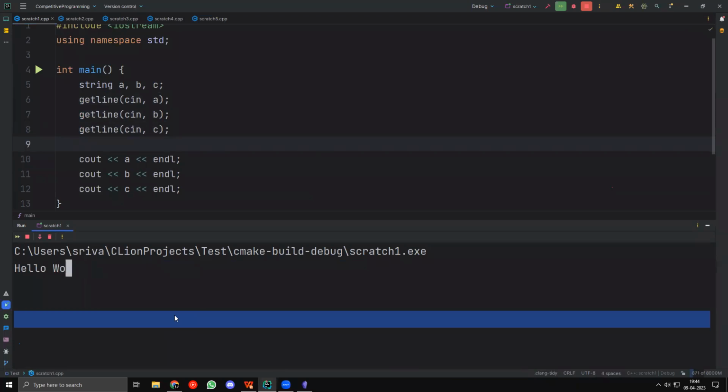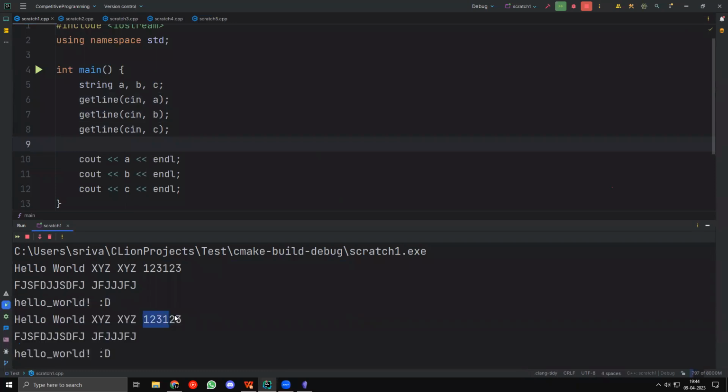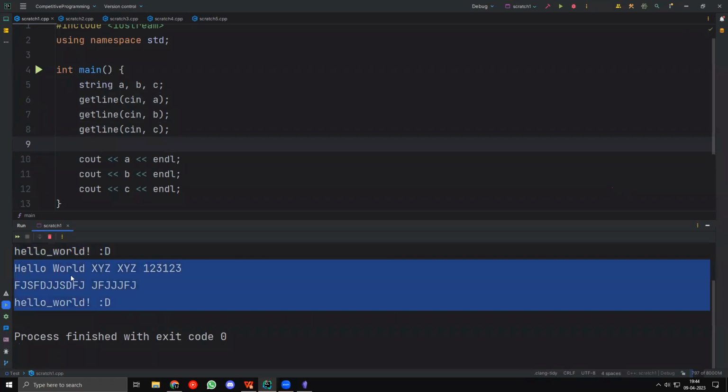Hello world XYZ, XYZ, 1, 2, 3, 1, 2, 3. This will work. And I can give it something else. And I can also give it hello world. And you can see that these are taken as 3 separate sentences, right?